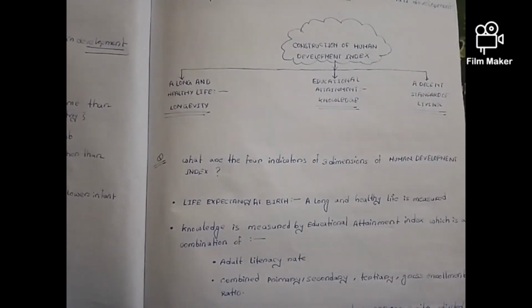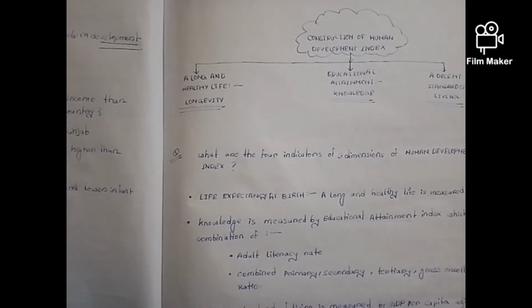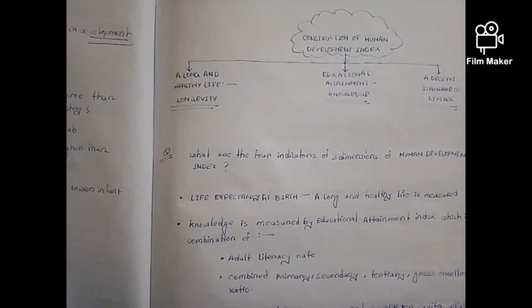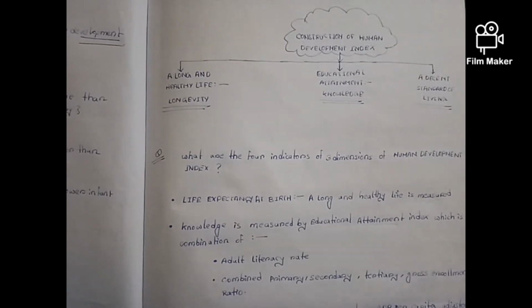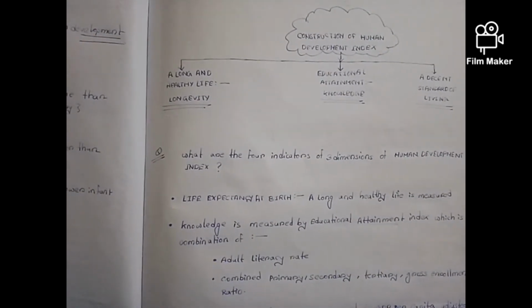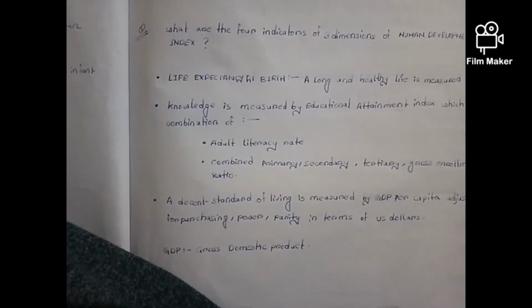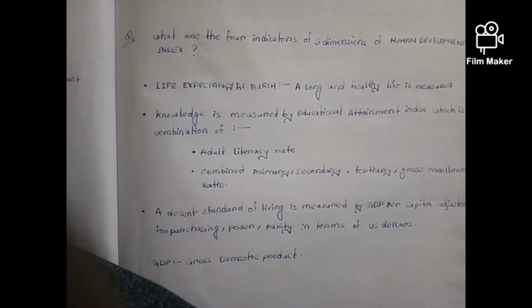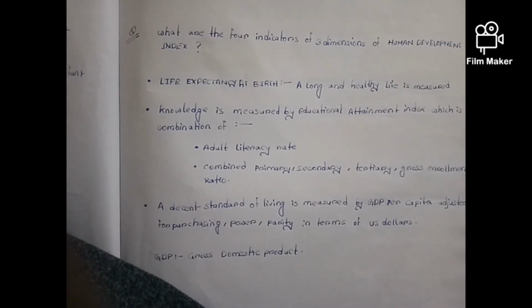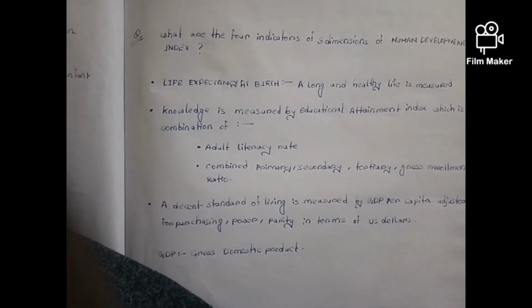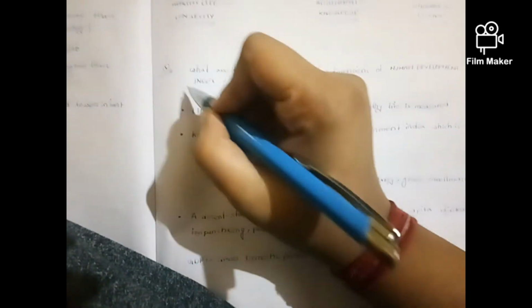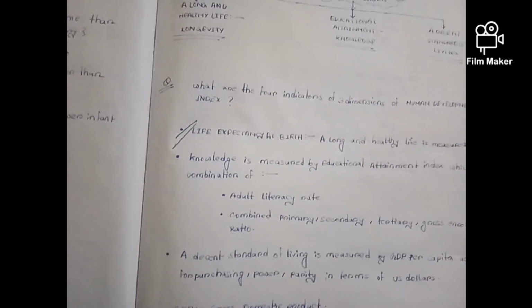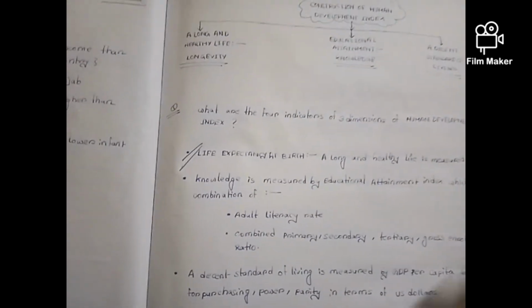Now, construction of the Human Development Index. The Human Development Index includes three factors: a long and healthy life, longevity; educational attainment, knowledge; and a decent standard of living. So now we will see the indicators of the three dimensions of the Human Development Index. One is life expectancy at birth. A long and healthy life is measured by life expectancy at birth.